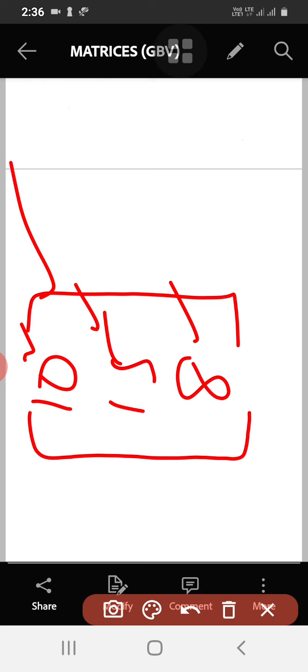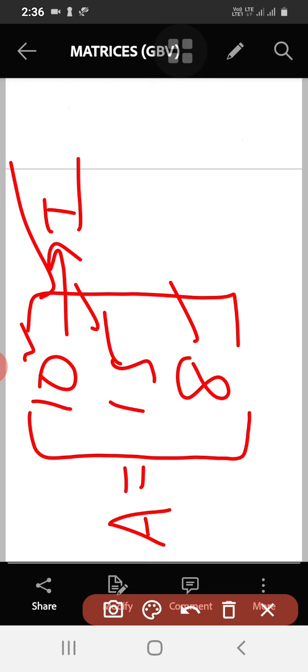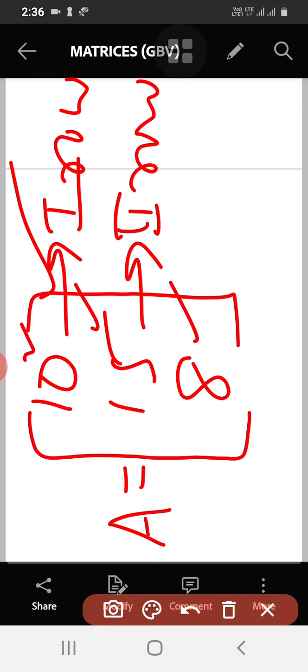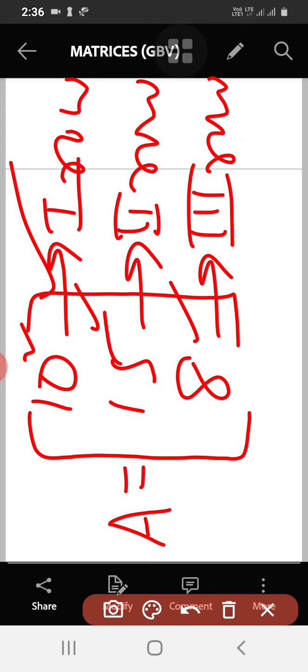We need one notation here. We denote sets by capital letters. Similarly, a matrix or matrices are also denoted by capital letters. So I use A here. Say A is equal to 10, 15, 8. Here I have written 10 in the first row, 15 is in the second row, and 8 is in the third row.